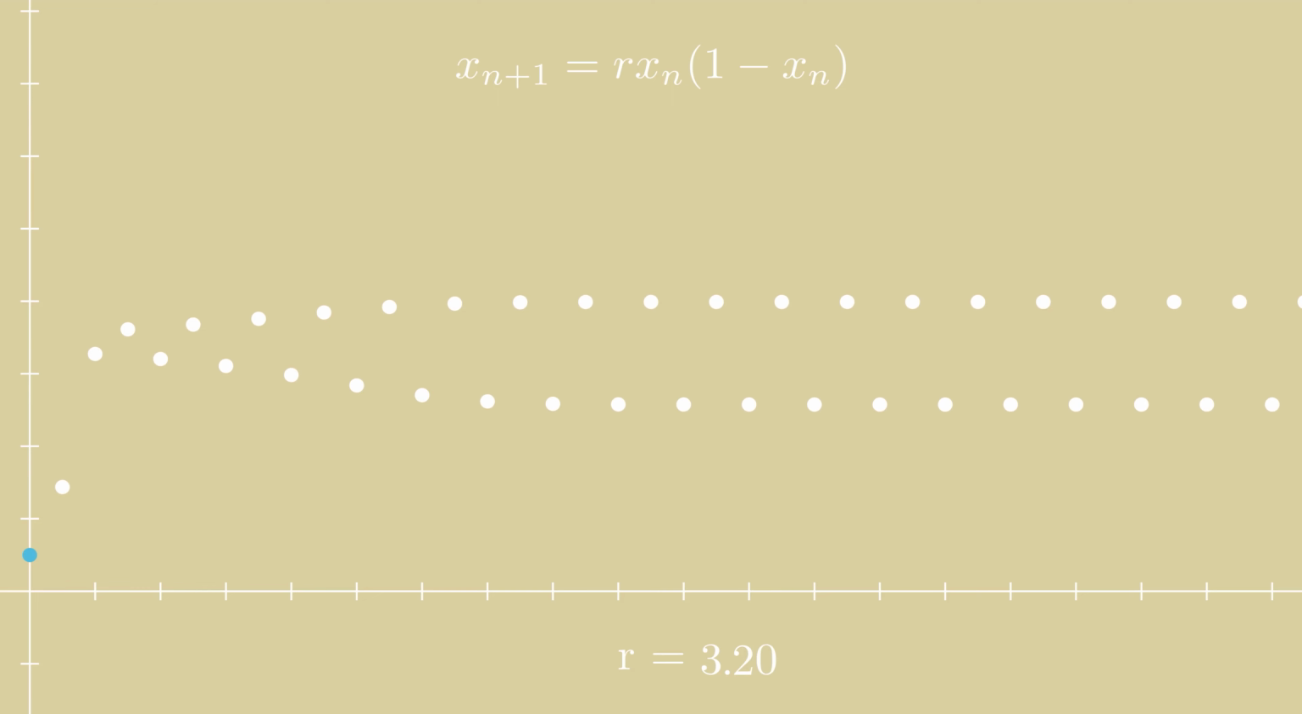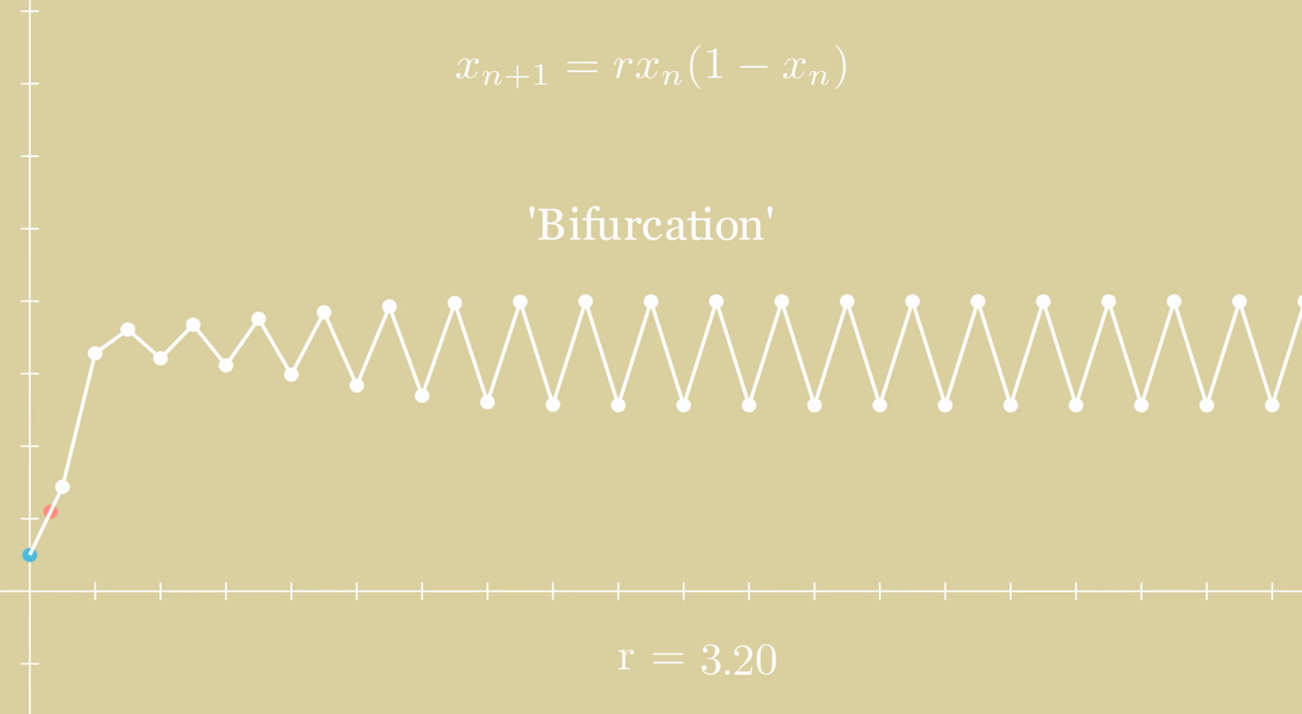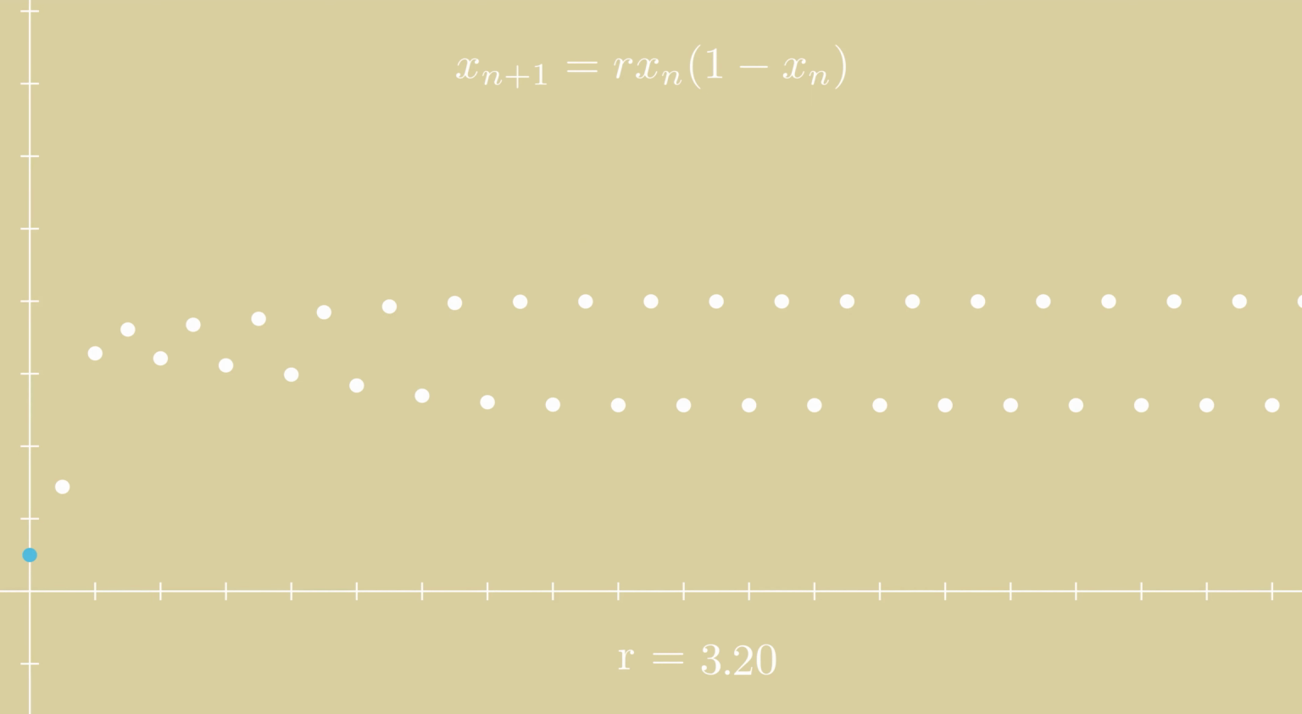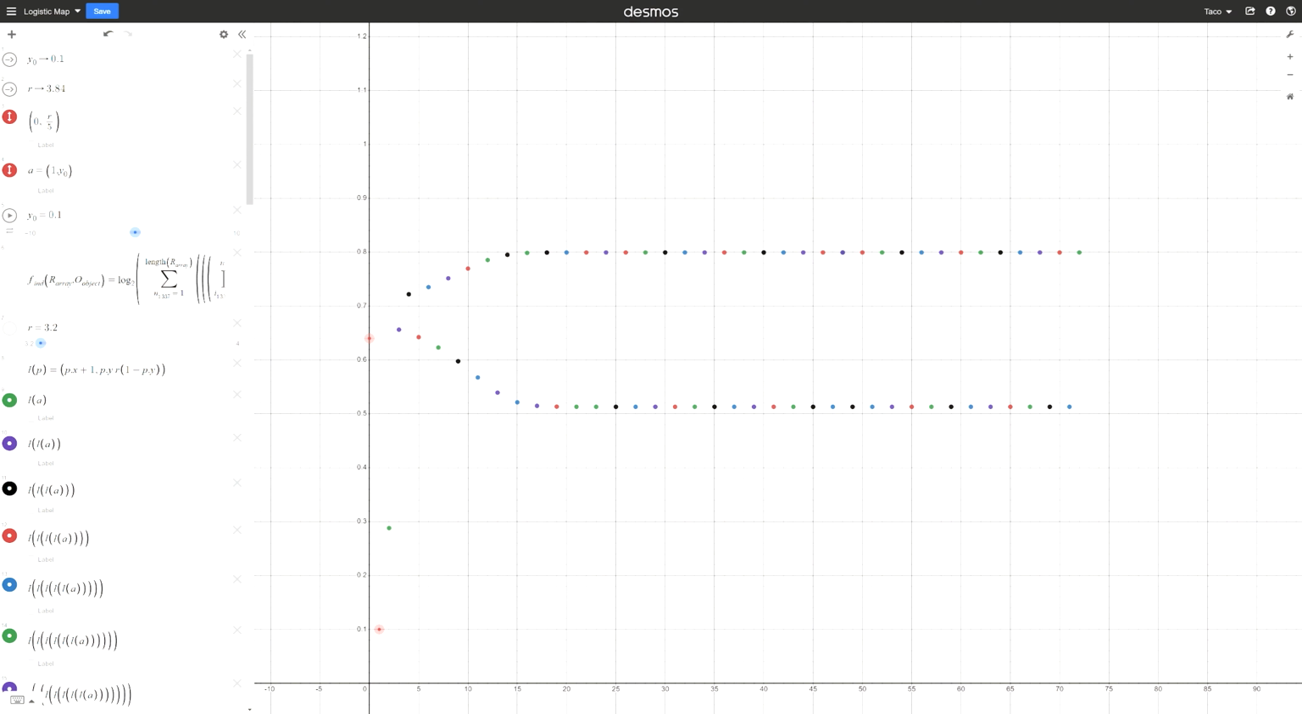This division into 2 is known as bifurcation. Hence, when we start with an initial value of 0.1 and r equals 3.2, we eventually fall into an attracting 2 cycle, the value bouncing around the top and bottom bifurcated paths. Let's travel to the world of Desmos graphing calculator, because not only do value trackers take a long time to render, but it's also easier to see what's going on.